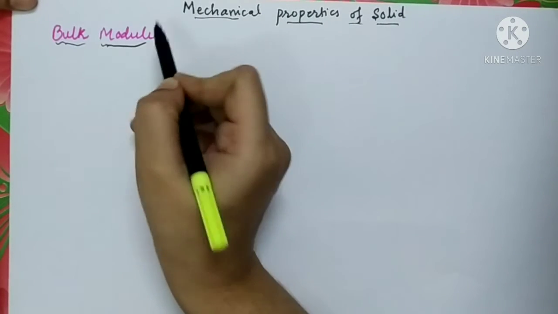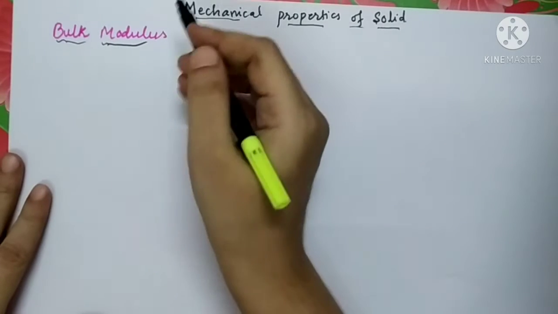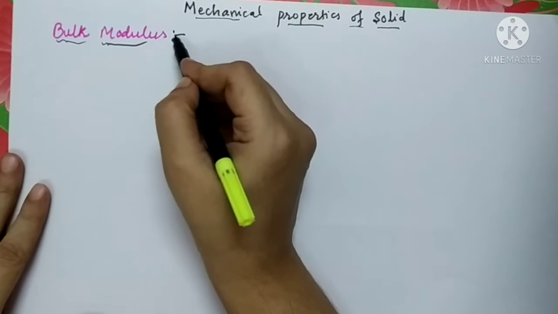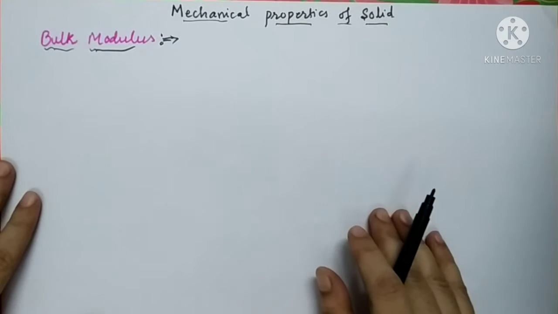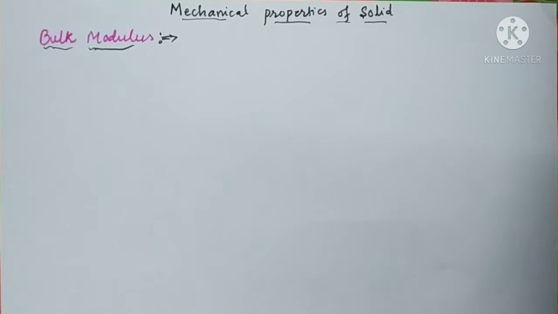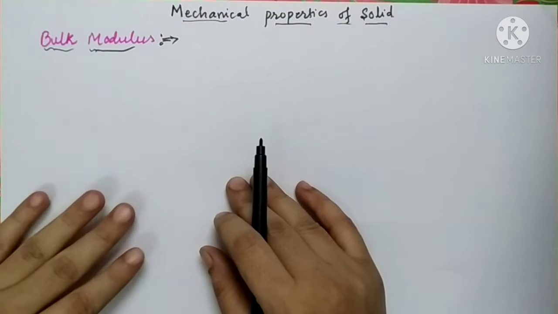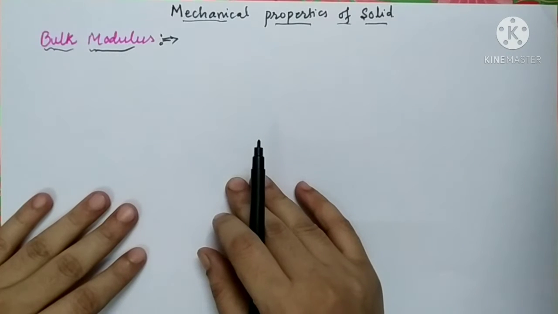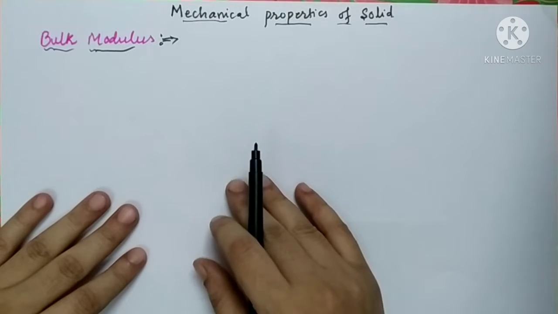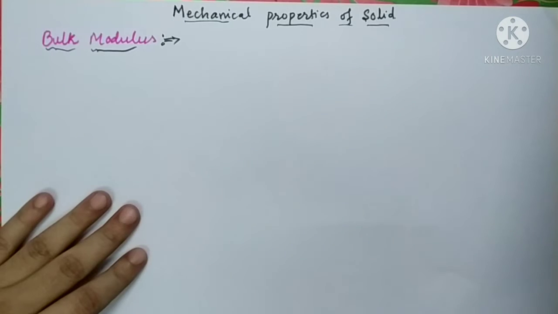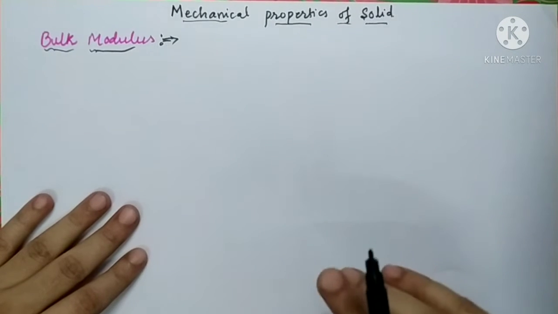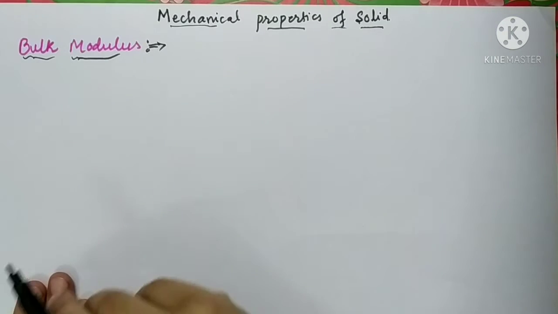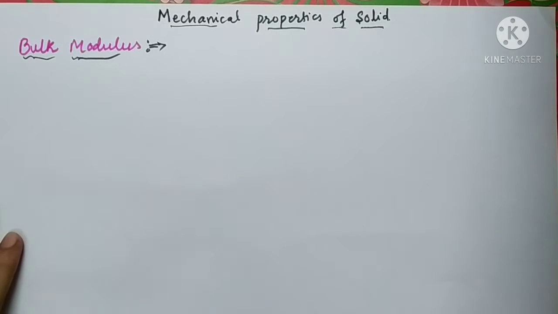the second one, bulk modulus. Bulk modulus is nothing but the changes which are related to the change in volume. Means if the volume of the object changes, then we will define bulk modulus of elasticity. So let us see what it is. As we all know from Hooke's law, the ratio of stress. So let's study what is bulk modulus.